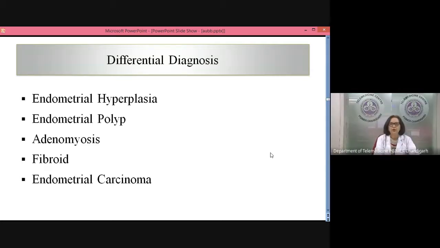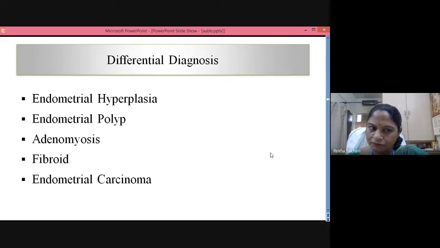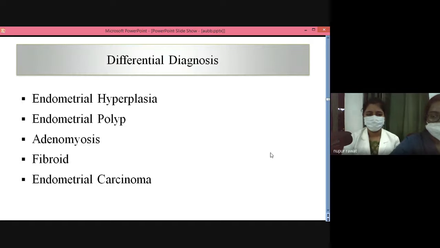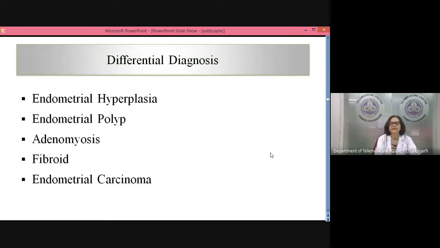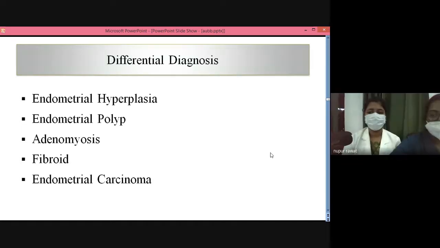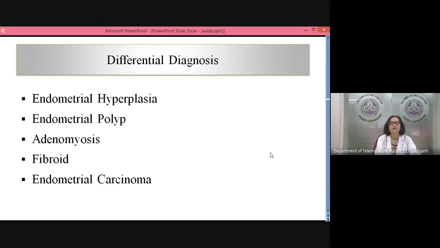Very good. Why do you want to look at the adnexa specifically in this patient? Any significance? If there is an adnexal mass, it may cause a hyperestrogenic effect. Yes, correct. What adnexal mass can cause hyperestrogenic effect? Granulosa cell tumors. Very good. So there could be a granulosa cell tumor which is causing a hyperestrogenic state and then causing this. So you will look for the structural causes, you will look at the adnexa, and you will look at the endometrial thickness. Now, how will you interpret the endometrial thickness in this patient?